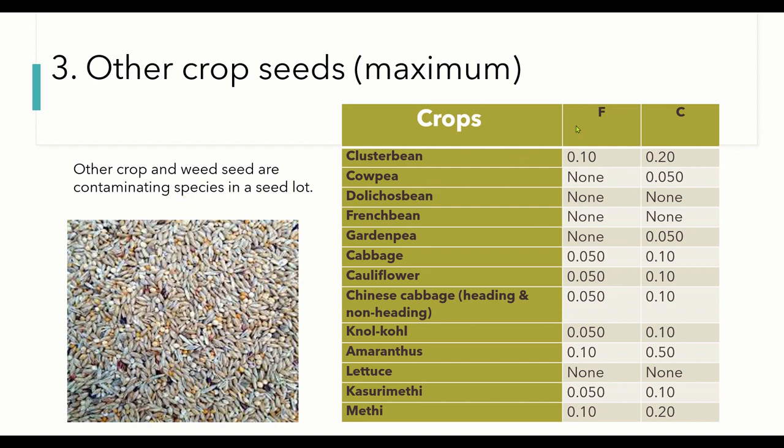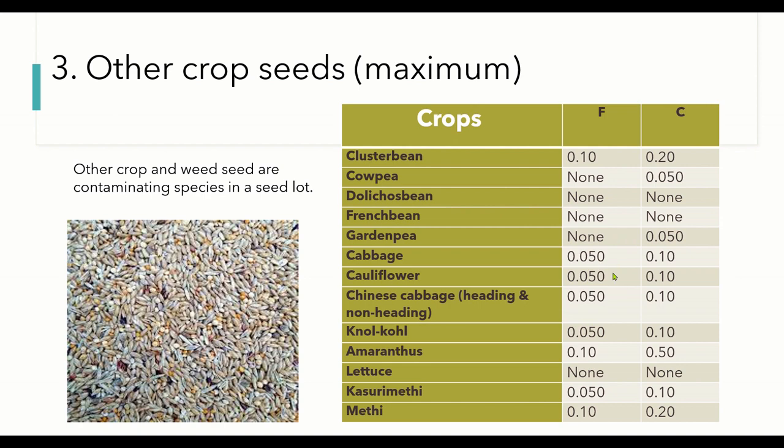So likewise, for foundation seed and certified seed, the maximum allowable percentage of other crop seed is 0.1 for cluster bean and 0.2 for certified seeds, foundation seed and certified seed respectively. While in case of dolichos beans, none is required, no other crop seeds should be there.